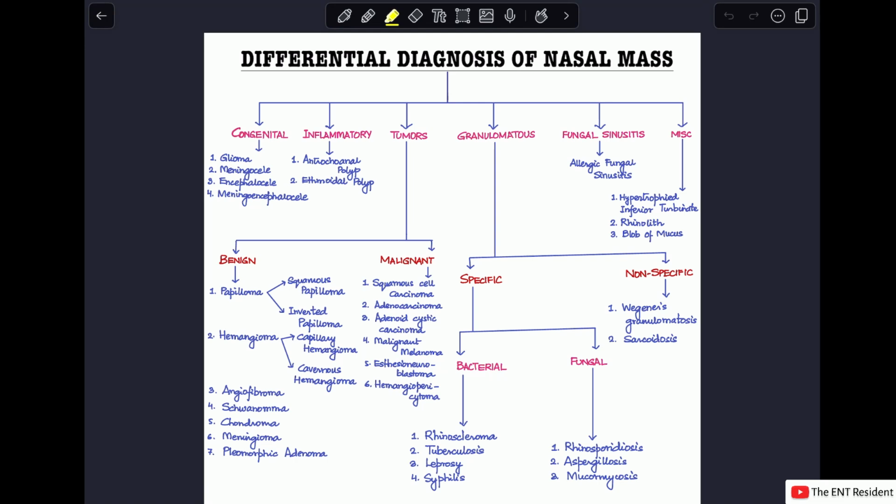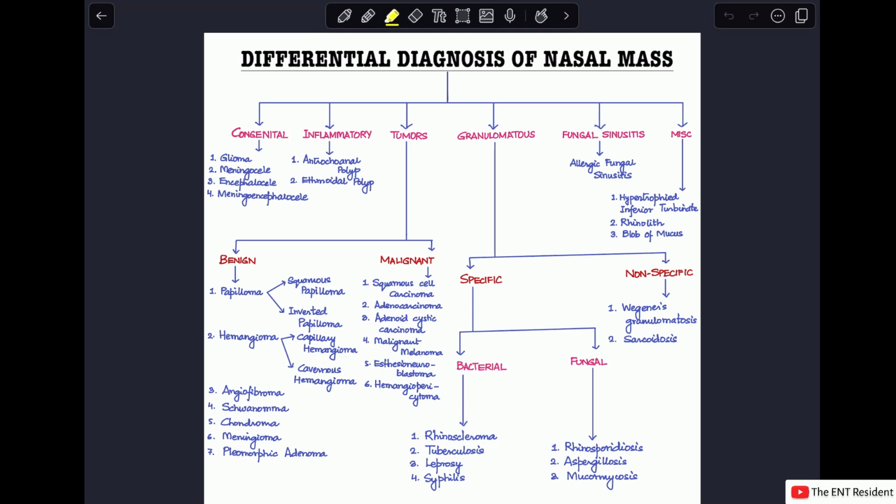Today, our topic of discussion is going to be differential diagnosis of nasal mass. Now, this can be relevant to you in clinical scenarios as well as in theory questions. Sometimes in theory questions, you get a long question where you're given a case like, say, for example, a 50-year-old male presents with a nasal mass and with complaints of obstruction, sneezing, etc. How would you approach the case?